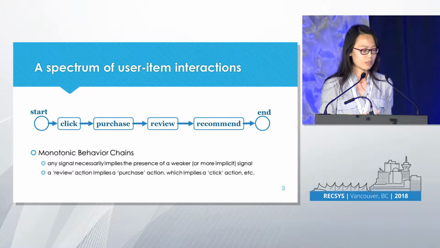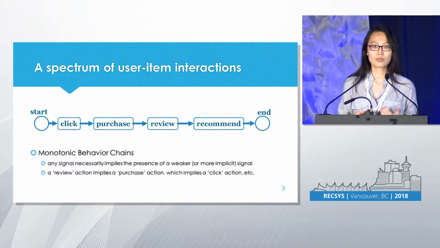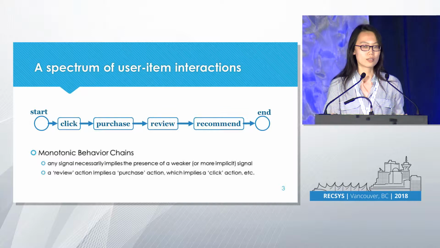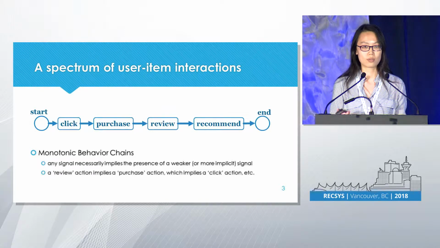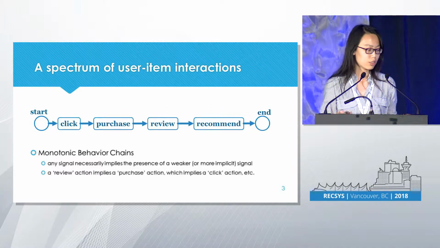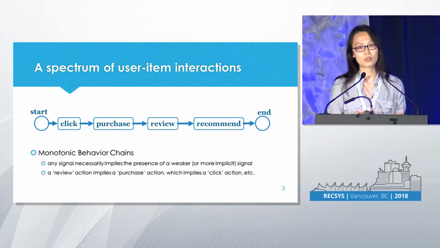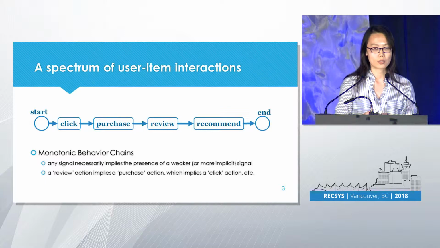So a natural question is, we want to do item recommendation based on all of these kinds of feedback, but how do we properly represent a spectrum of these users' responses, and how do we efficiently leverage the connections between these different types of responses?